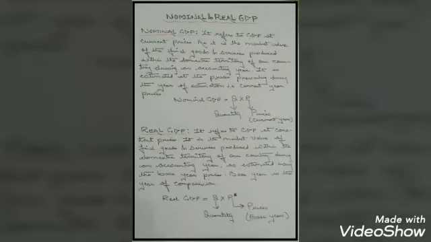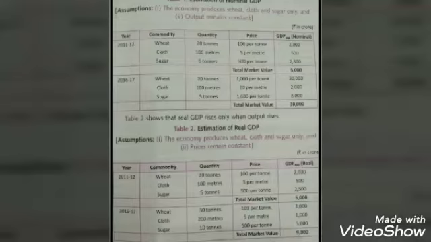Now children, let's compare nominal GDP and real GDP with the data given on your screen. I have taken two tables: in the first I have shown the estimation of nominal GDP, next the estimation of real GDP. First we'll see the nominal, then the real, and then you can do the comparison. For estimating nominal GDP, there are certain assumptions. The first assumption is that the economy will produce only three goods, that is wheat, cloth and sugar.